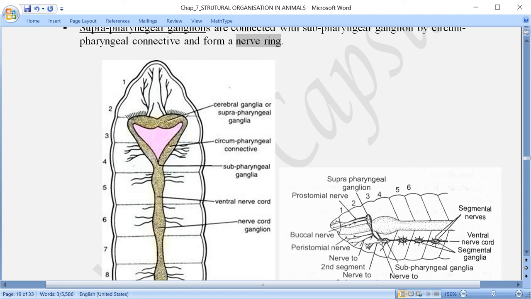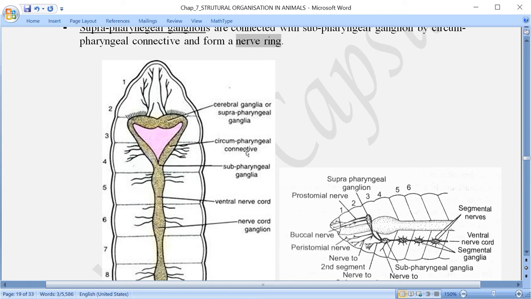Now on the ventral side, a little bit on the posterior side, if you see the position of the suprapharyngeal ganglia on the dorsal side and the one I am talking about here on the ventral side, this is called subpharyngeal ganglia. On the dorsal side there was supra; here we are talking about the subpharyngeal ganglia. Now both these subpharyngeal ganglia and the suprapharyngeal ganglia are connected with the help of a connective. This connective is called circumpharyngeal connective.